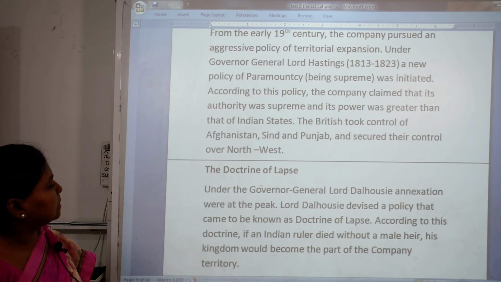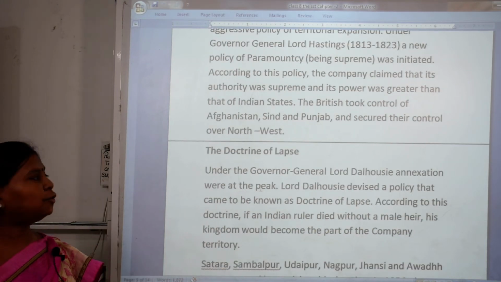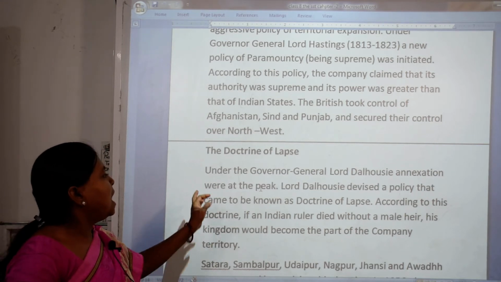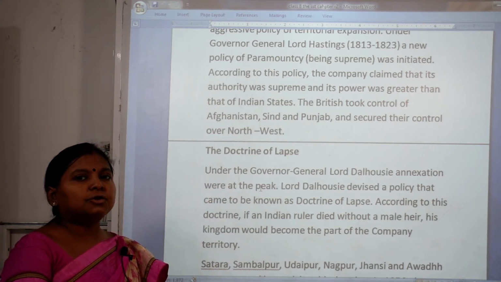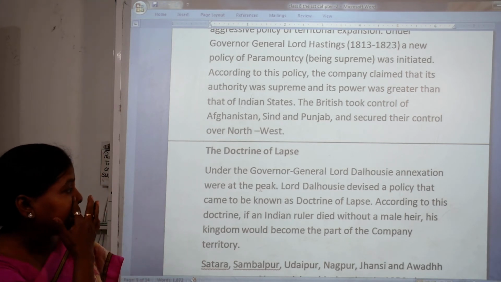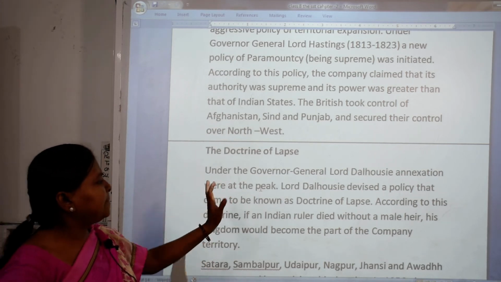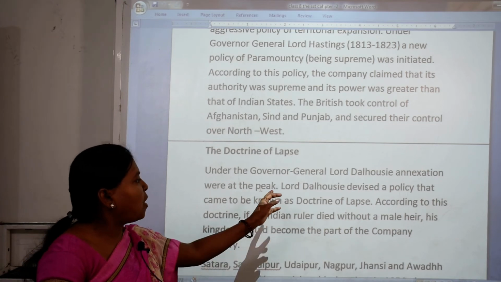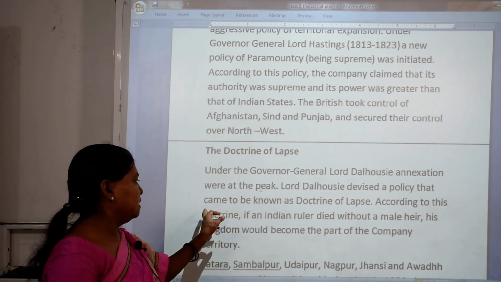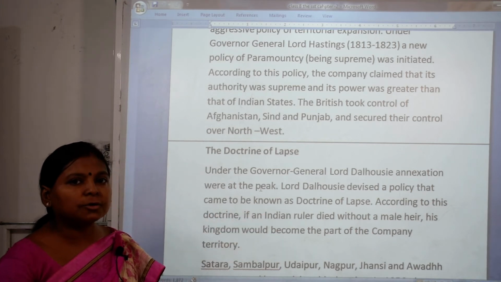After that, one word you already know, doctrine of lapse. What does it mean? See, under the Governor General Lord Dalhousie, annexations were at their peak. Lord Dalhousie devised a policy that came to be known as the doctrine of lapse.